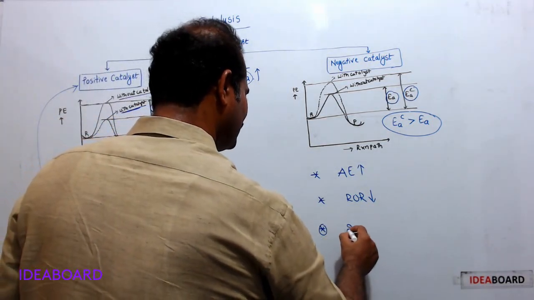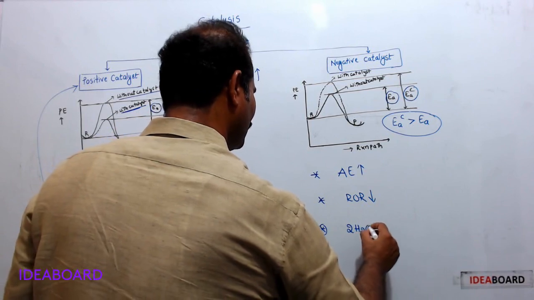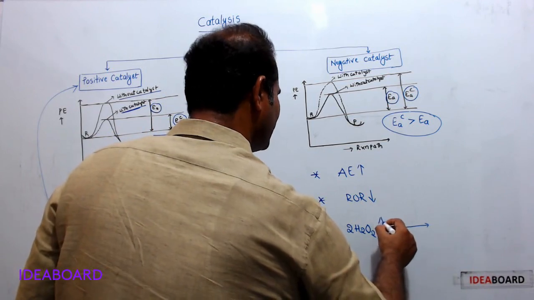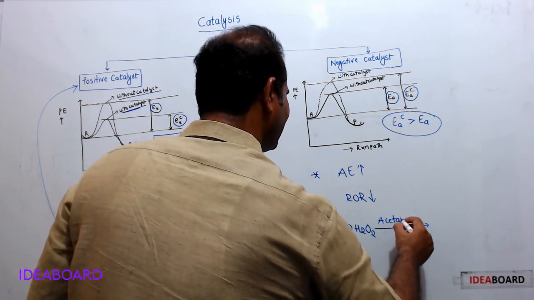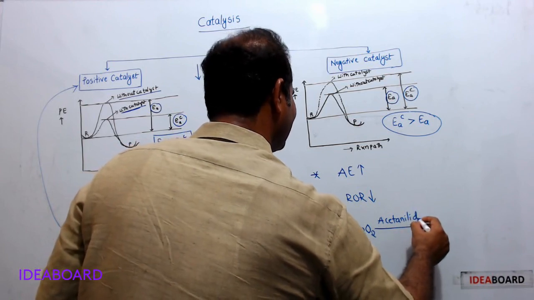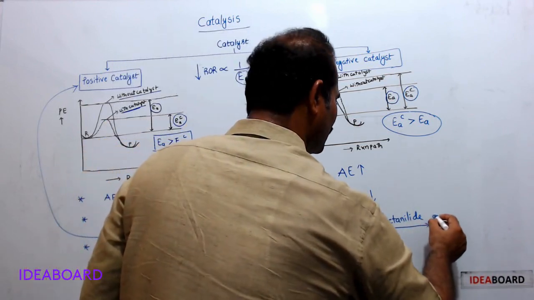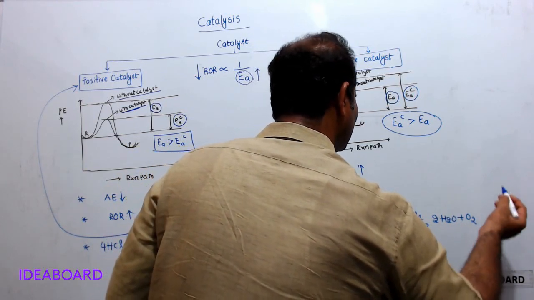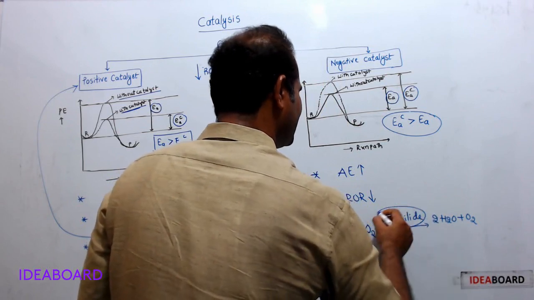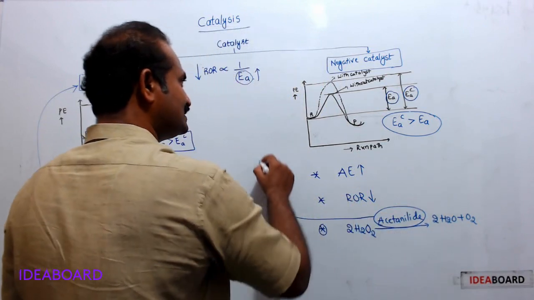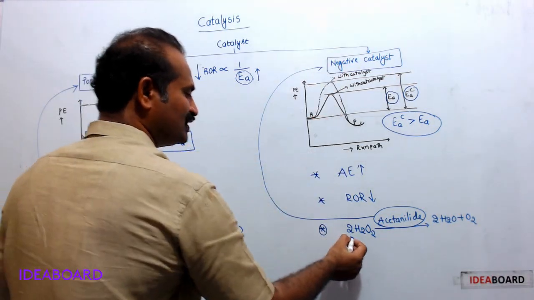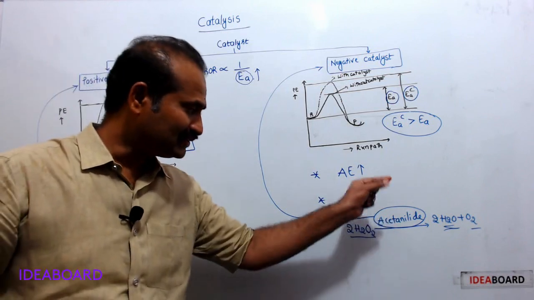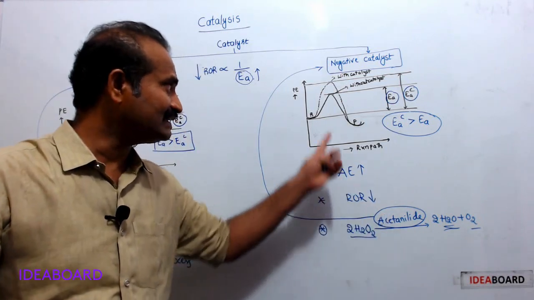Example for negative catalyst: 2H2O2, hydrogen peroxide, in the presence of acetanilide, decomposes into water and oxygen: 2H2O plus O2. So this is the catalyst here, a negative catalyst. It slows down the decomposition of hydrogen peroxide into water and oxygen. So here it slows down the reaction speed. That's why it acts as a negative catalyst.